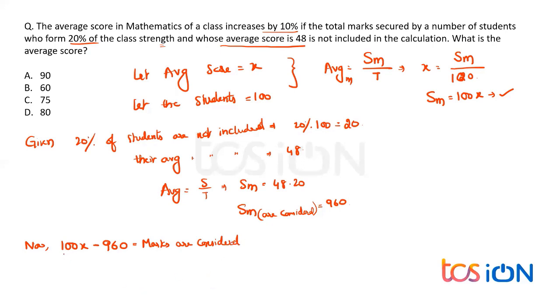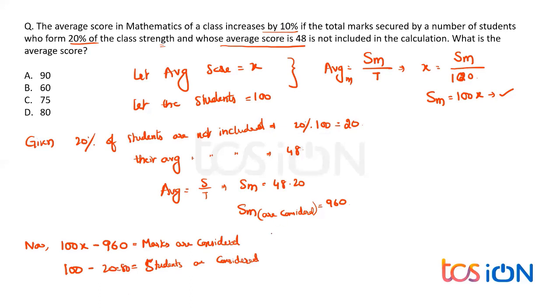Now, when we talk about the number of students, out of 100 students, 20 are not considered. That means how many students are considered? The students considered are nothing but 80. Everybody, 80 students are considered.